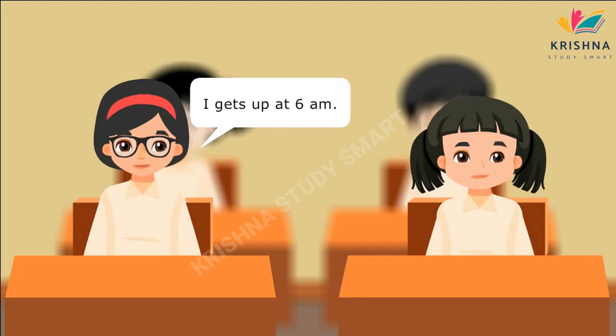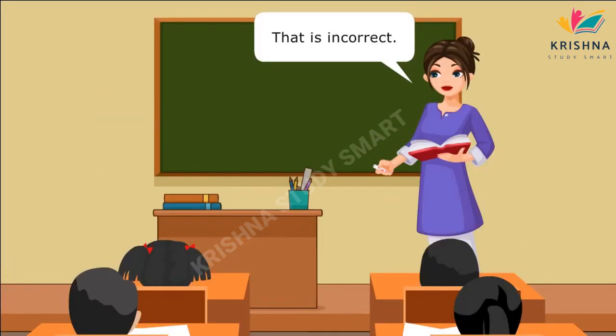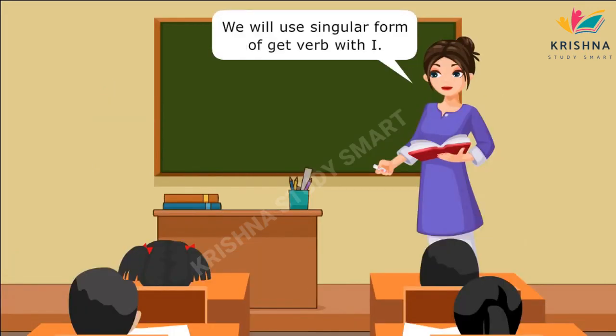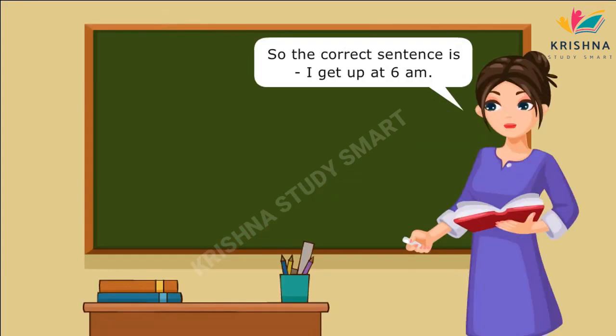I gets up at 6 a.m. That is incorrect. We will use the singular form of the verb get with I. So the correct sentence is, I get up at 6 a.m.